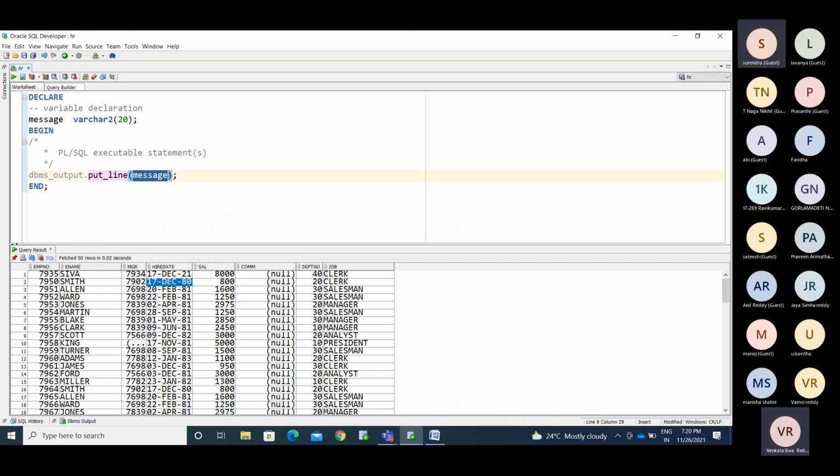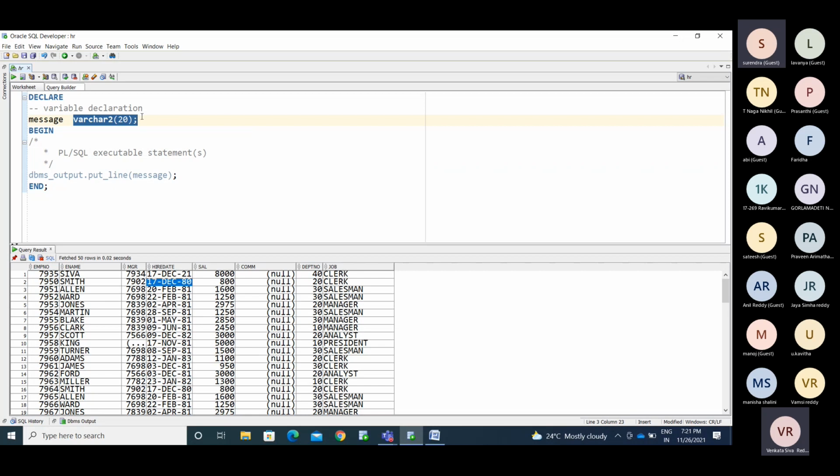Whatever information you are fetching from the SQL, you need to show that, right? To display the information on the screen, we'll use the dbms_output.put_line object. Now see, I am declaring one variable as message. Message is the variable name, and this is the definition. Definition in the sense of the data type and size you are declaring, right? We can call it a column definition or variable declaration.